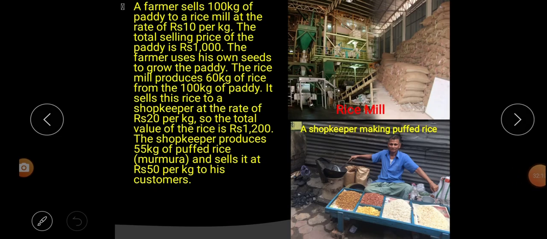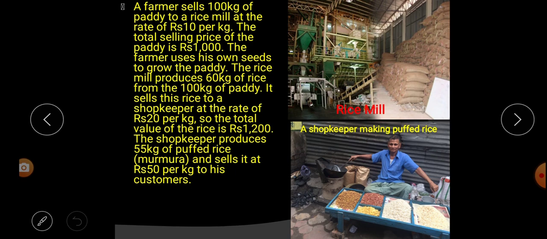A farmer sells 100 kg of paddy to a rice mill at the rate of 10 rupees per kg. The total selling price of the paddy is Rs 1000. The farmer uses his own seeds to grow the paddy. The rice mill produces 60 kg of rice from the 100 kg of paddy.